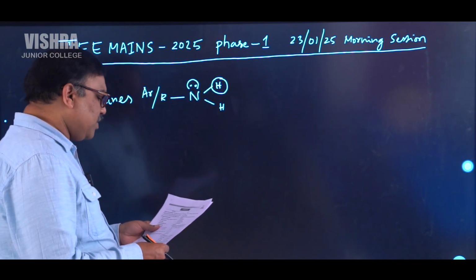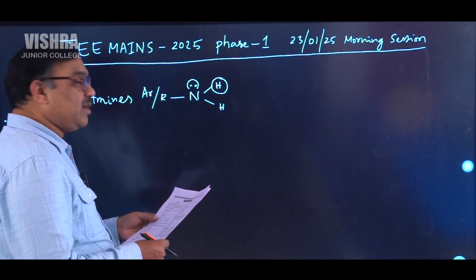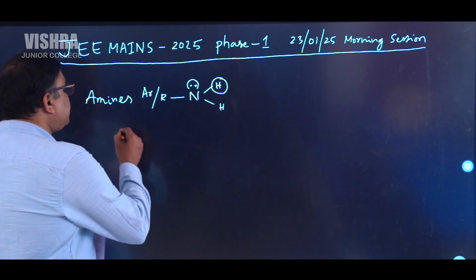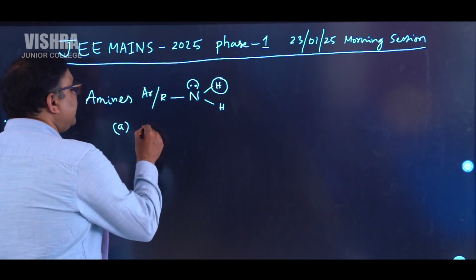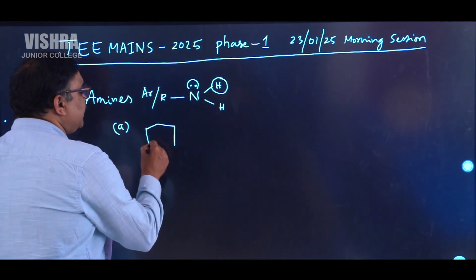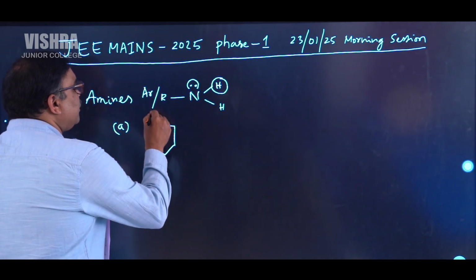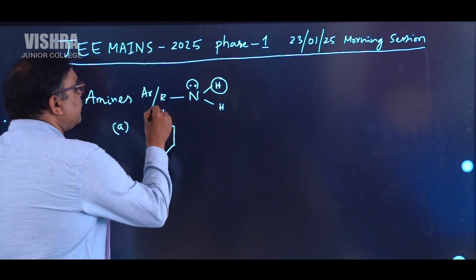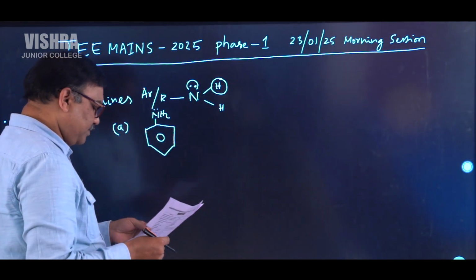So let us see what the options are that are given. First option is aniline itself. Yes, aniline is a compound with two hydrogens on nitrogen.